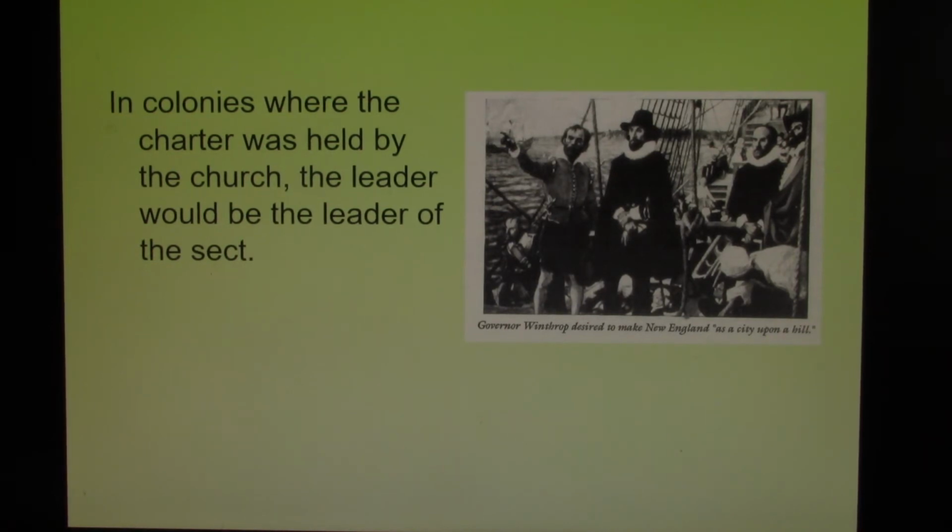Now, the charter that these colonies operated under would not allow the minister to hold political office. However, after a law had been debated, the people who were debating the law would go to the minister, and the minister would give either a thumbs up or a thumbs down.